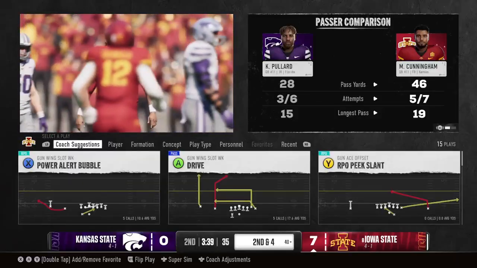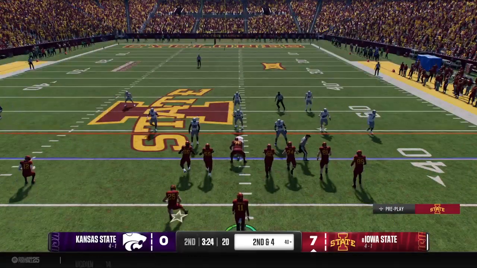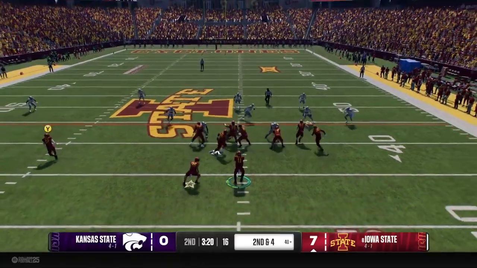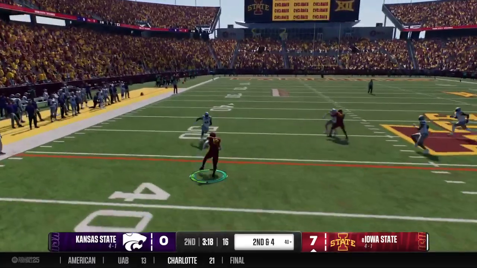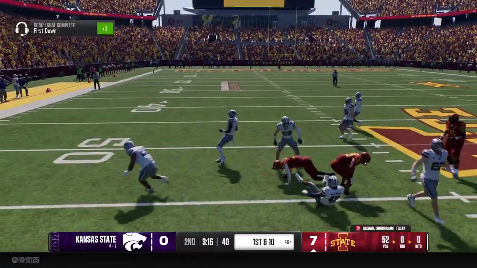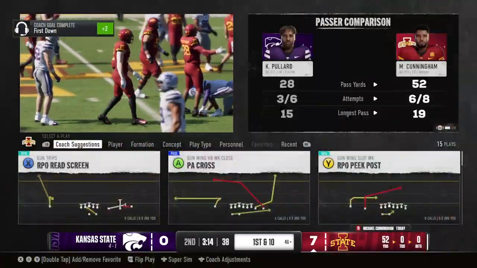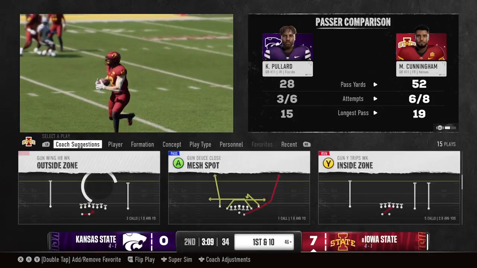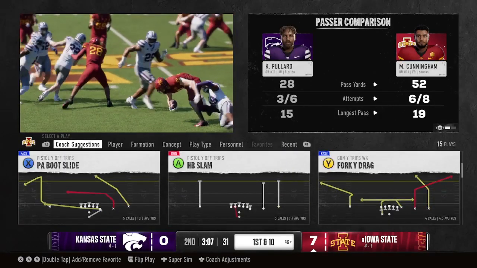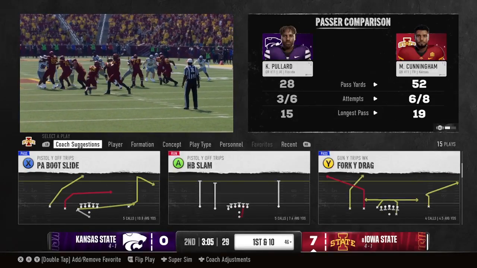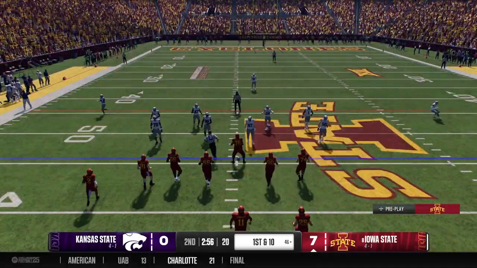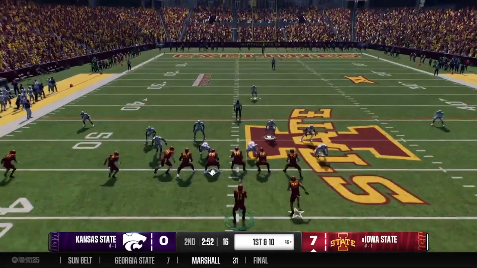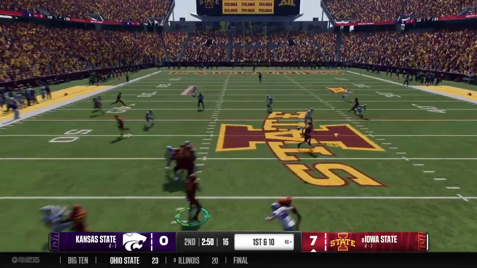Well, you can tell those two have been practicing the out route all offseason long. They look like they could have completed that in their sleep. He looks that one in nicely. They get him on the ground, but not before he gets enough for the first down. And this has got to be so demoralizing for this defense right now. Having given up multiple first downs on this drive, somebody on defense has to step up, make a play, and stop the bleeding. The Cyclones have this offense rolling.